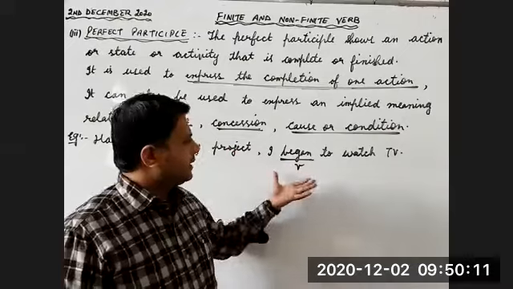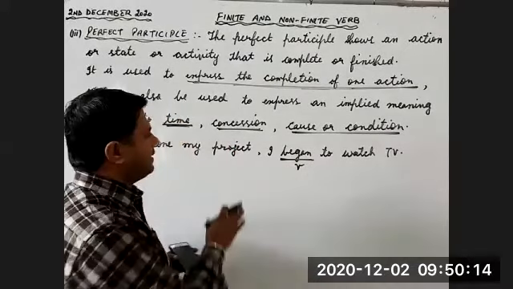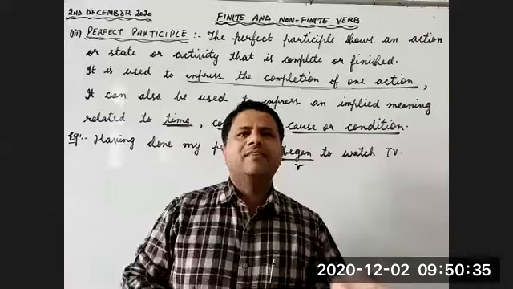So it's very clear in this sentence, two actions are taking place. One action took place in the past. This action is not stated, but we can guess that this action must have taken place before the second action. If the second action is in the past, obviously the first action will also be in the past.